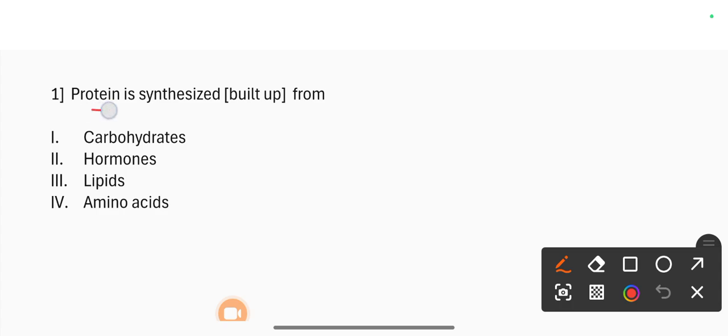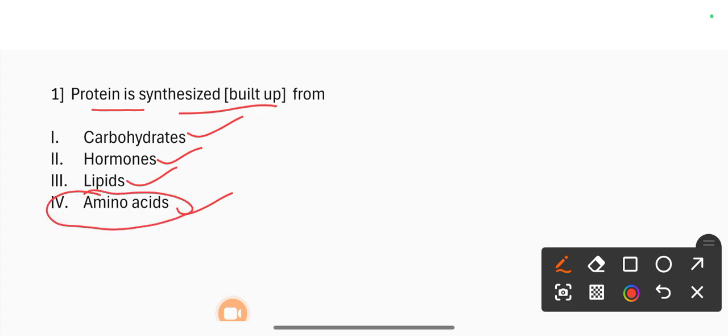First question: proteins are synthesized from which of these? 1. Carbohydrates, 2. Hormones, 3. Lipids, 4. Amino acids. The correct option is option 4, amino acids.